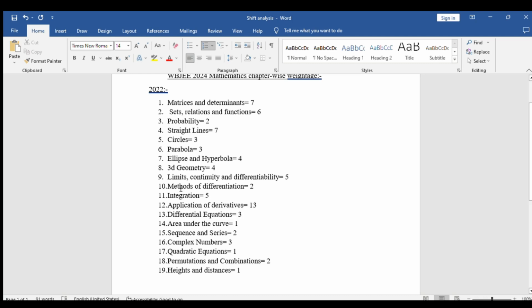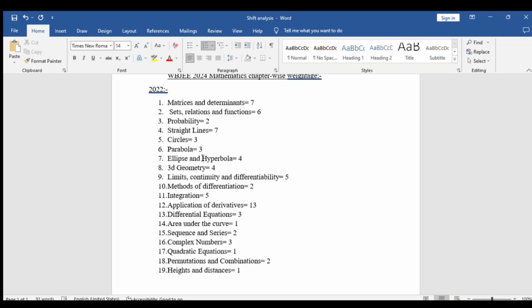Then do the other chapters as well. Do not leave any chapters, because in WBJEE most of the questions are of 1 mark, and the maximum marks that you can get for some questions are 2. There are only 2 types of questions, 1 mark questions and 2 marks questions, and just because they are 1 mark questions you might be thinking that they must be easy questions.